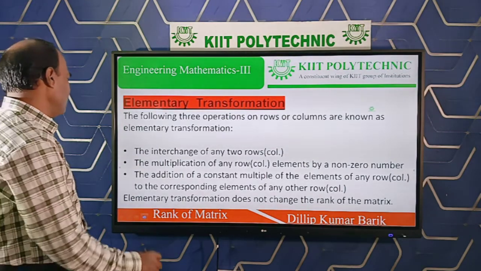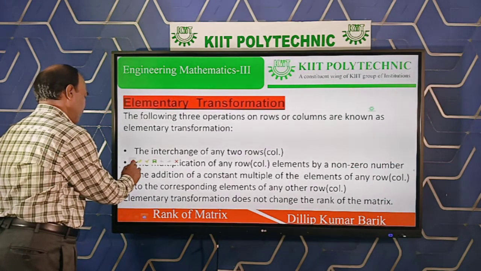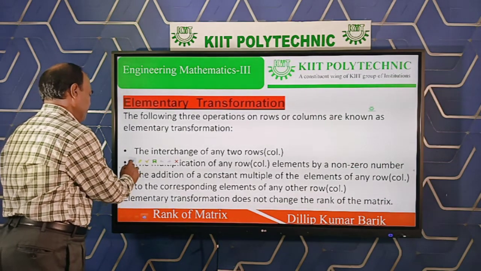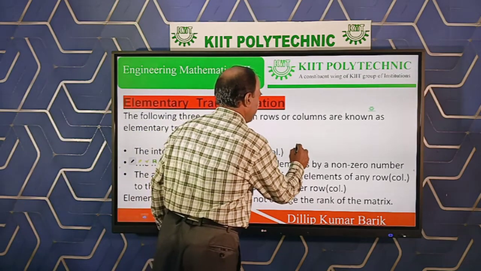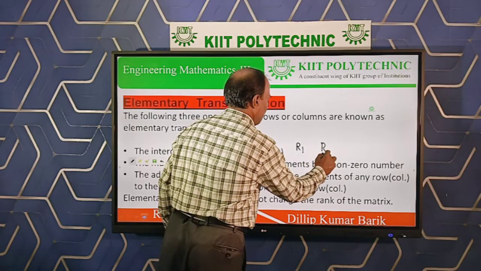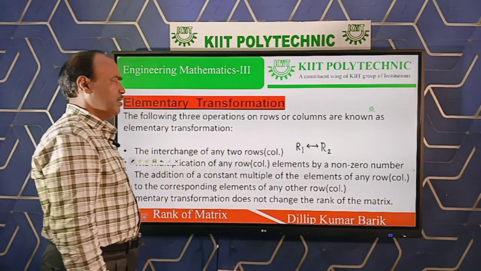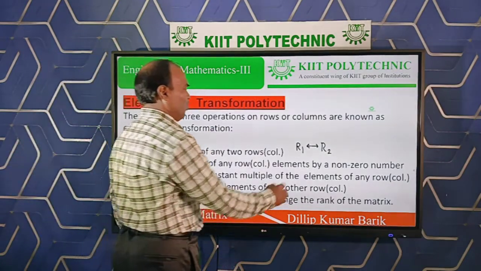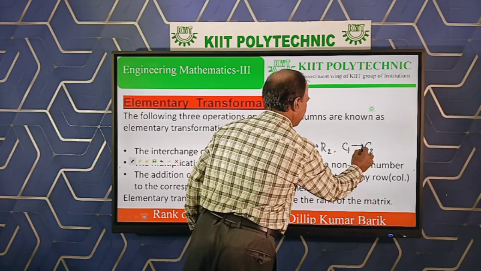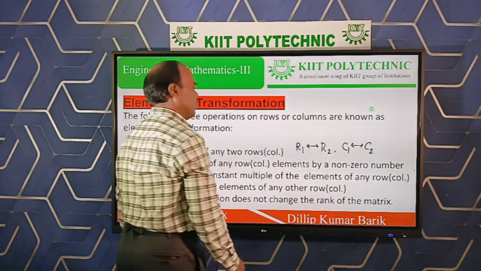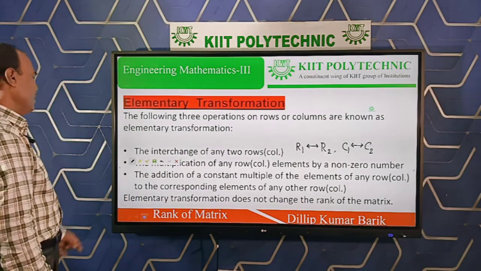Interchange of any 2 rows means suppose I want to interchange in a matrix row 1 with row 2. So this is clearly the symbol R1 double arrow R2. Similarly, if I want to interchange column 1 and column 2, meaning column 1 replaced by column 2 or column 2 replaced by column 1, these are the symbols.